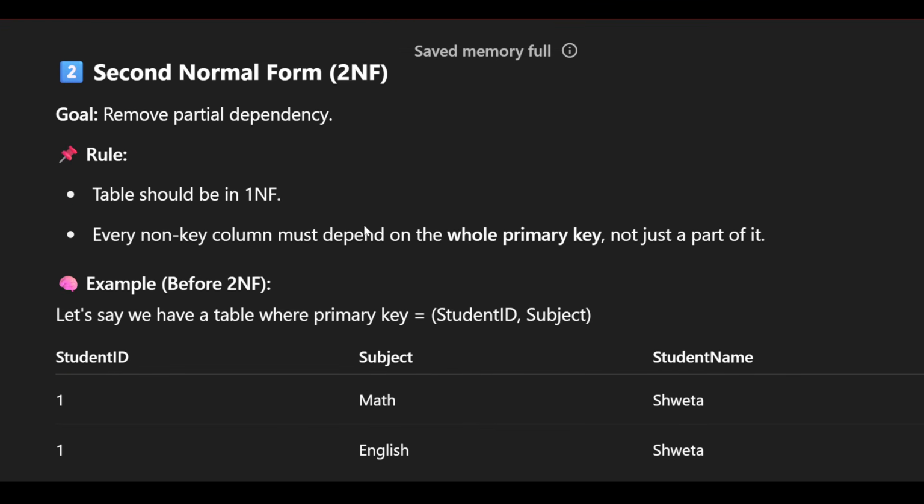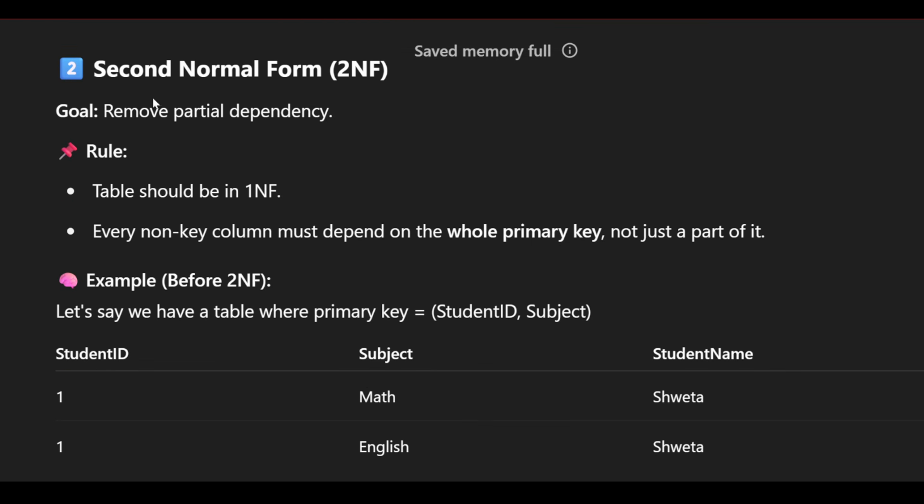After that, what is second NF? In 2NF the main goal is to remove the partial dependency. So we will see what partial dependency is. The rule you need to remember: the table should be in 1NF and every non-key column must depend wholly on the primary key, not just a part of it.